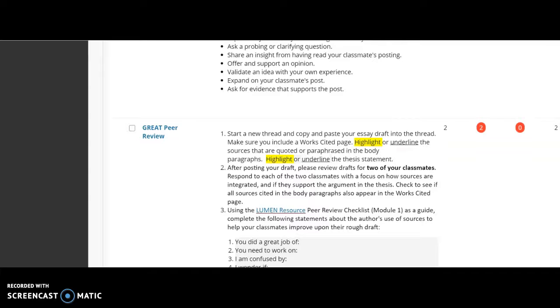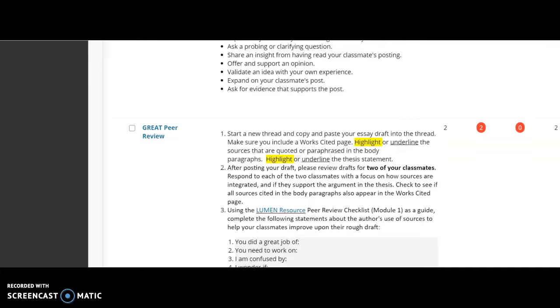The GREAT peer review is going to be found on the discussion board post. You will highlight your own essay and highlight and underline the quotes or paraphrase from your essay, I should say. Highlight or underline your thesis statement. Post your essay onto the discussion board post. That includes your works cited as well.